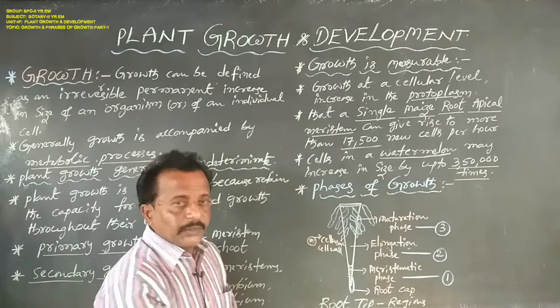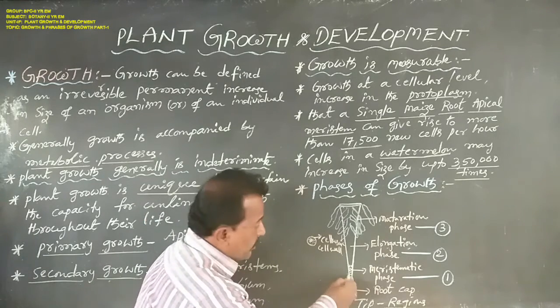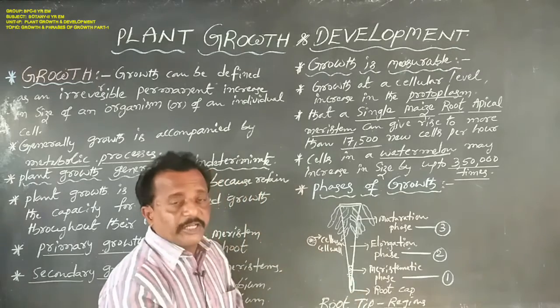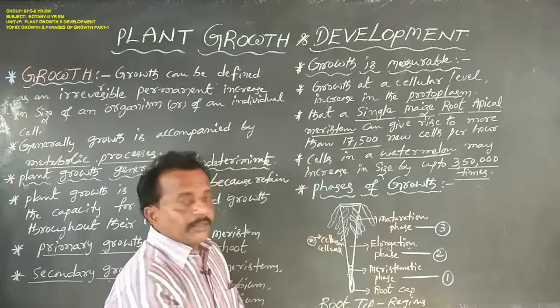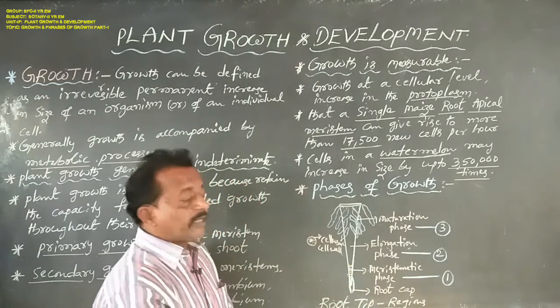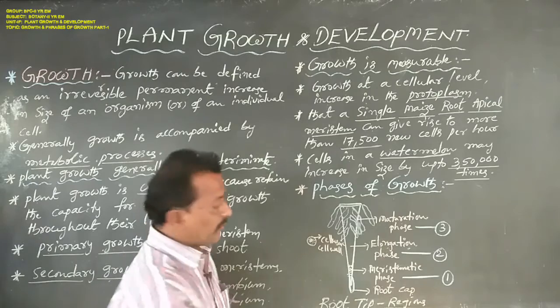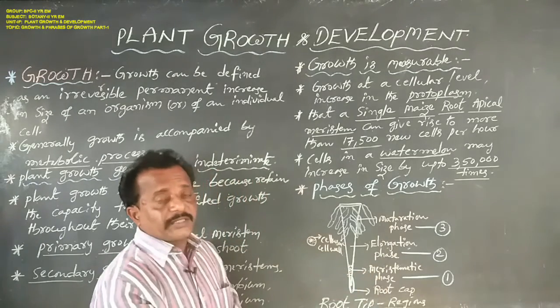Above the root cap is the meristematic region, containing a group of cells.